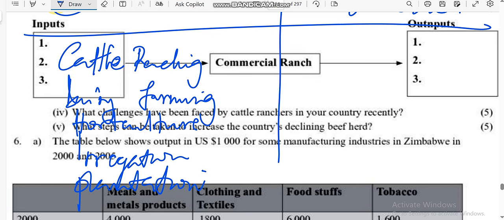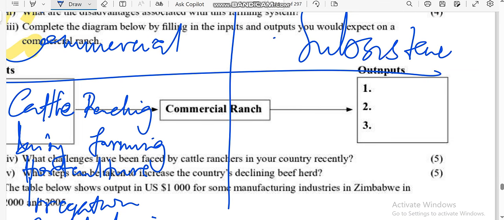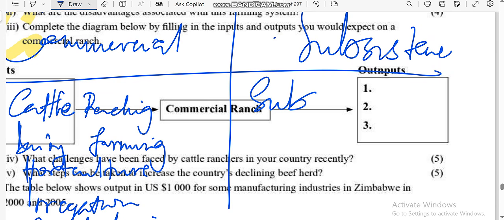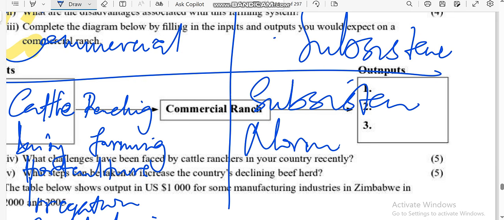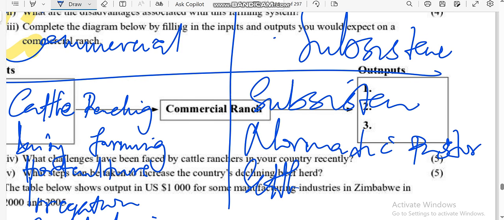Get the sense? Then kuno ku subsistence farming ndo kune ma example akaita sana subsistence atiri kutaura. Subsistence ndo kune inonzi nomadic pastoralism, ndo pane settled sedentary farming. Settled farming.